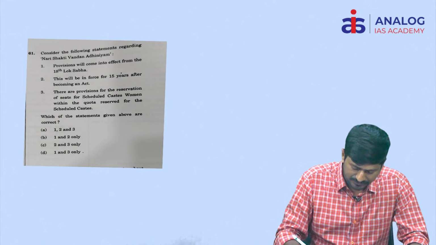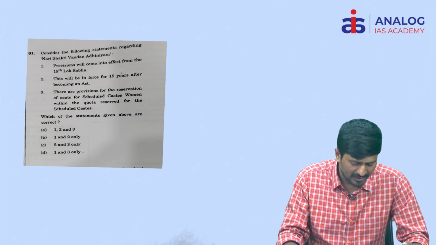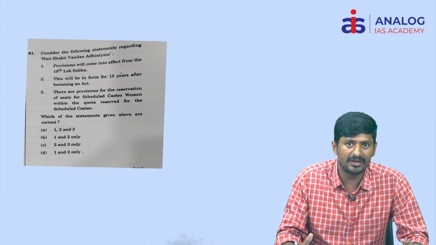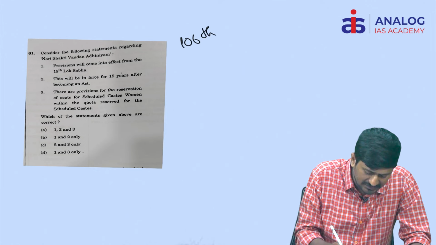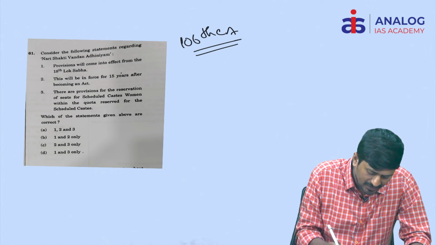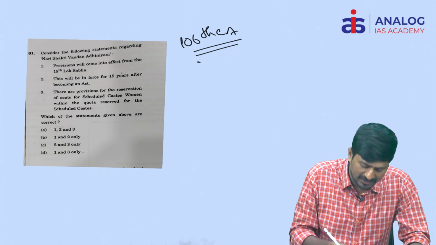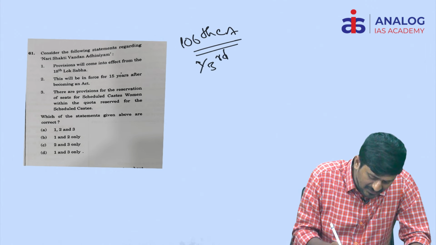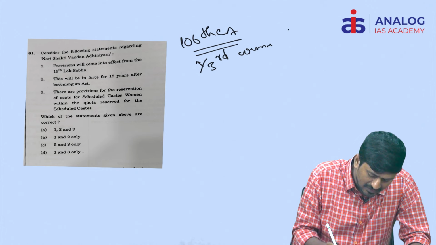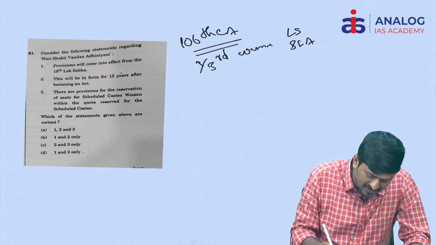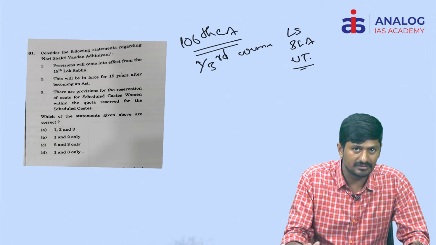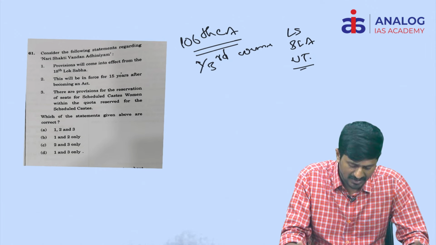Right. Next, consider the following statements regarding Nari Shakti Vandan Abhiyan. What is this Nari Shakti Vandan Abhiyan? As you know very well, this is the 106th Constitution Amendment Act. This Act provides one-third reservation for women in the Lok Sabha, state legislative assemblies, and also the legislative assemblies of UTs.